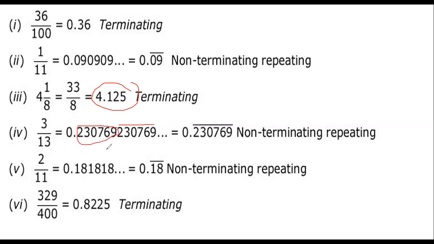Don't decide by doing only 1, 2, 3 numbers. It's not coming in. Here 6 digits: 1, 2, 3, 4, 5, 6. After that, again 230769. That's why I asked you previously, repeating or non-repeating, terminating, non-terminating. You said non-terminating, but non-terminating as well as repeating. So non-terminating means it repeats, right?